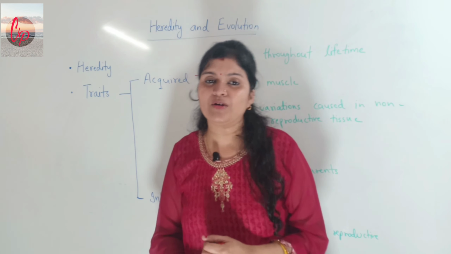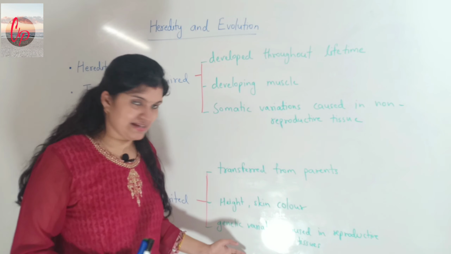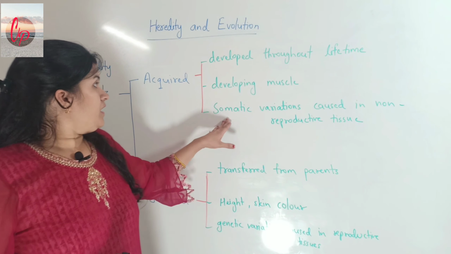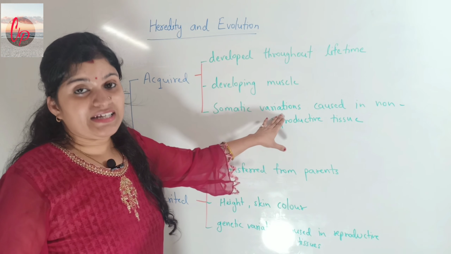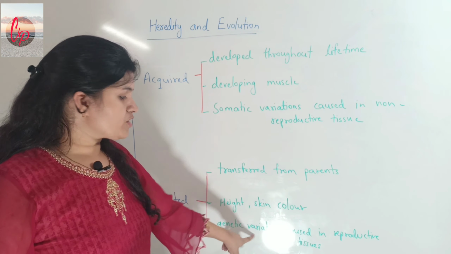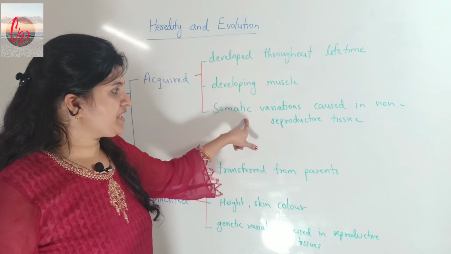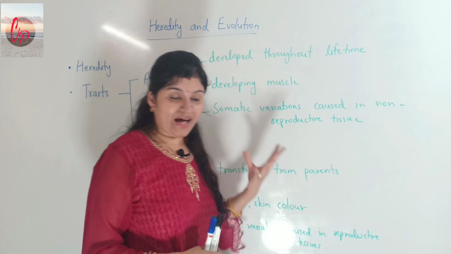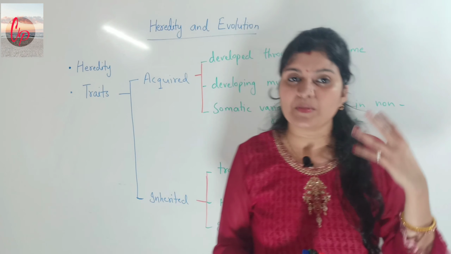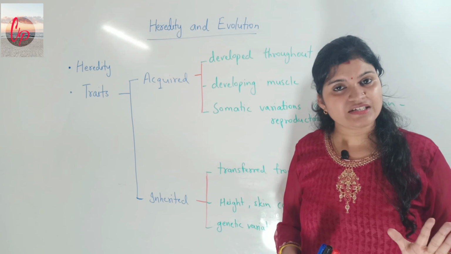And if we talk about the third point of difference between acquired and inherited traits, the acquired traits are caused because of somatic variations, while inherited traits are caused because of genetic variations. Acquired traits are caused because of somatic variations in the non-reproductive tissue. Because they are acquired and not transferred from the parents, they have nothing to do with the reproductive tissue.